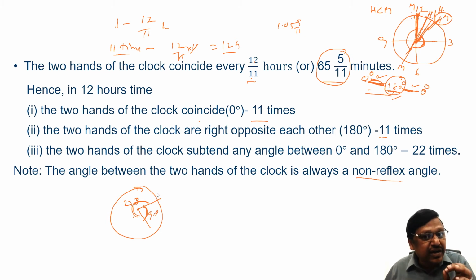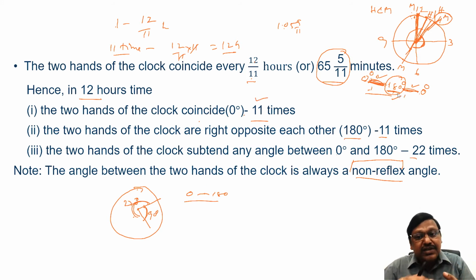180 degrees is acceptable. More than 180 is called a reflex angle. It should be a non-reflex angle, so it should be anywhere from 0 to 180 only. So this is the basic concept of clocks, how they move.